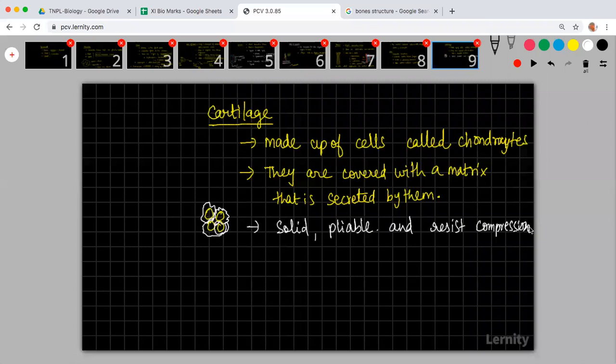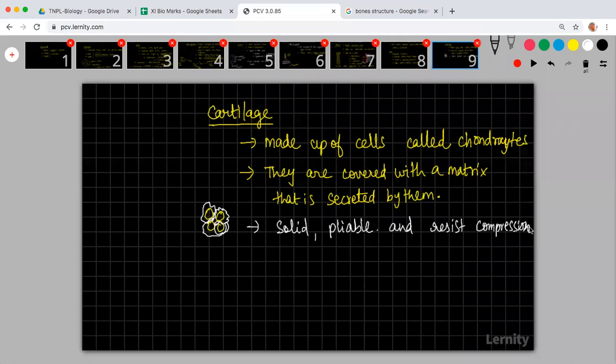You can touch your ear and see. Your ear is a cartilage. If you touch your pinna, you will see some semi-bone structure. You cannot compress it, but you will be able to bend it.